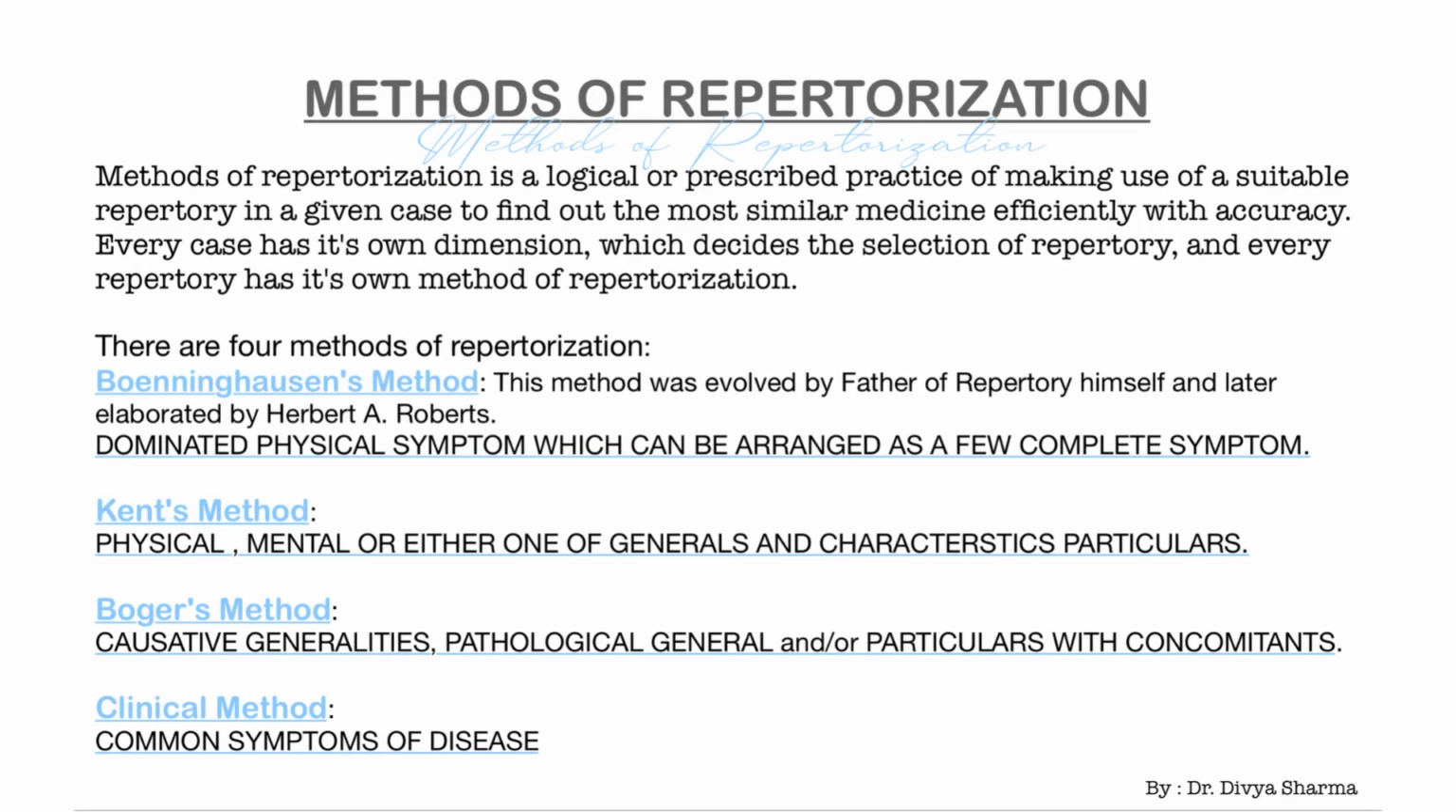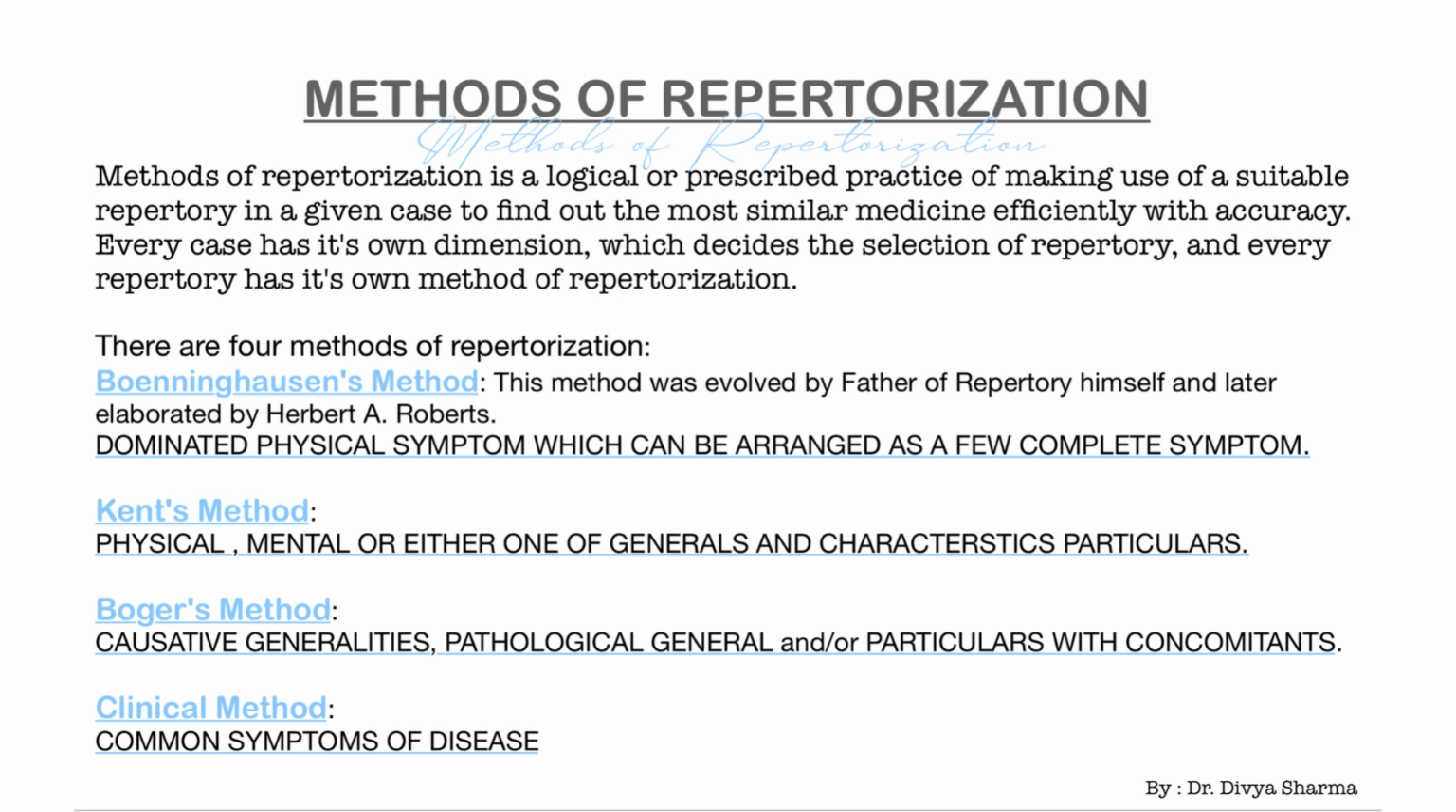Methods of repertorization. Methods of repertorization is a logical and prescribed practice of making use of a suitable repertory in a given case to find out the most similar medicine efficiently and with accuracy. Every case has its own dimension which decides the selection of repertory, and every repertory has its own method of repertorization. There are 4 methods of repertorization.